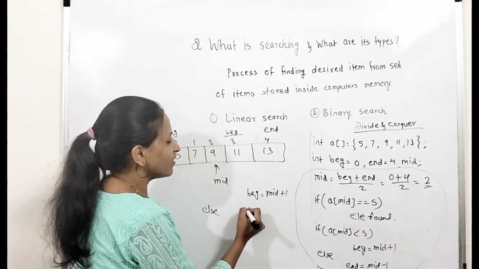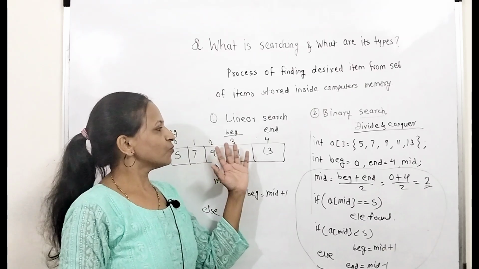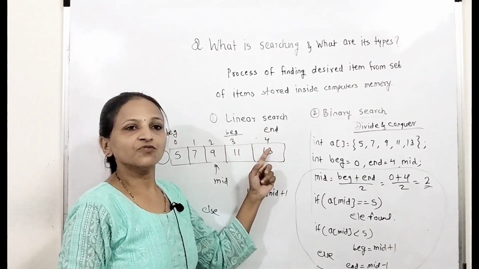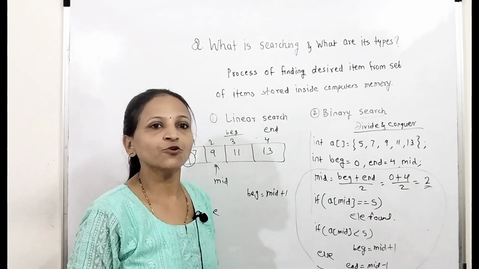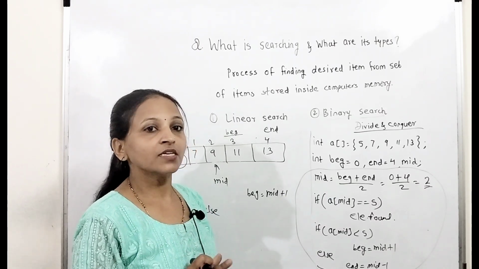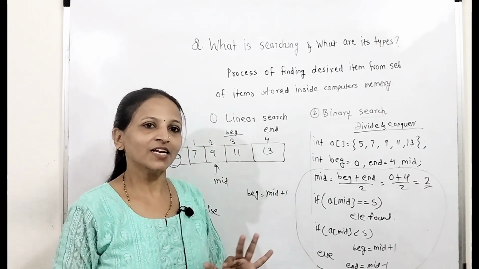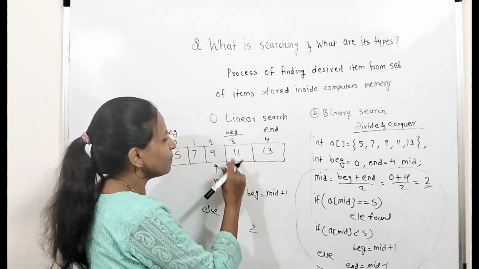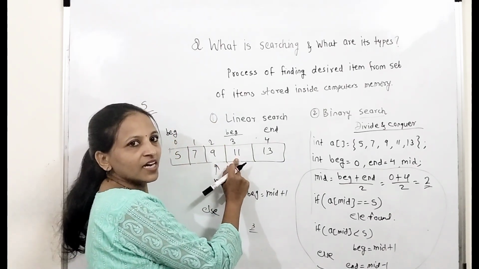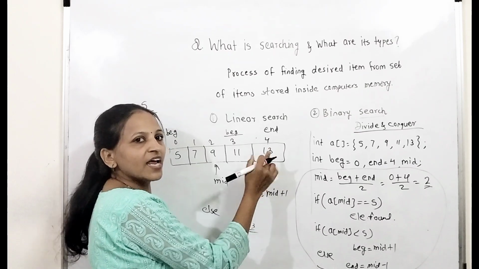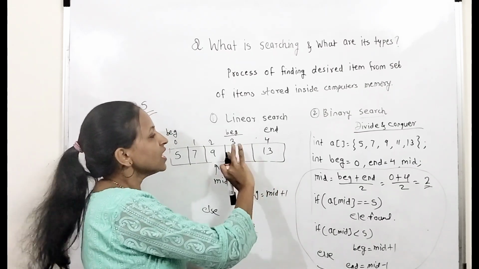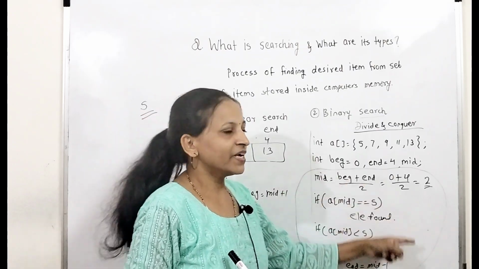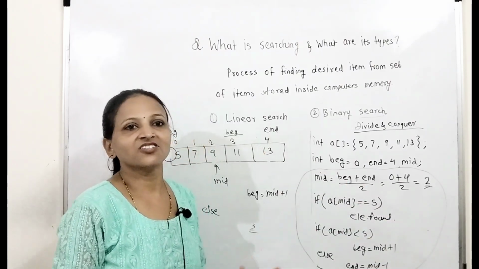Again we compute the middle element. Here beginning is 3, end is 4, 3 plus 4 is 7, 7 by 2 gives 3, not 3.5, because integer divided by integer always gives an integer. That's why we get 3 and match it with this one, and we stop in that case. Until beginning is less than or equal to end, we have to repeat this process. This is the binary search technique.